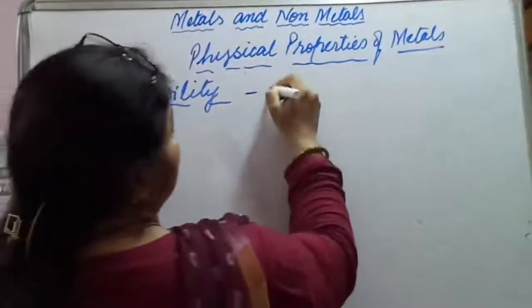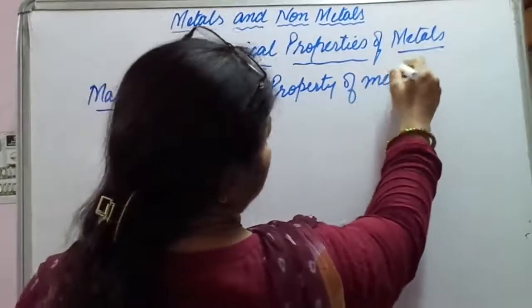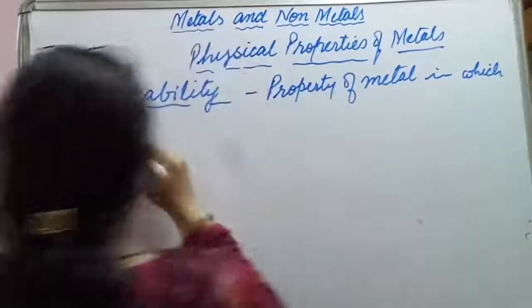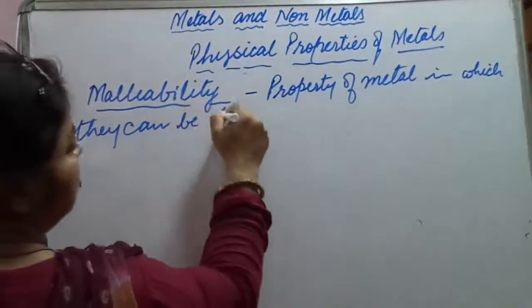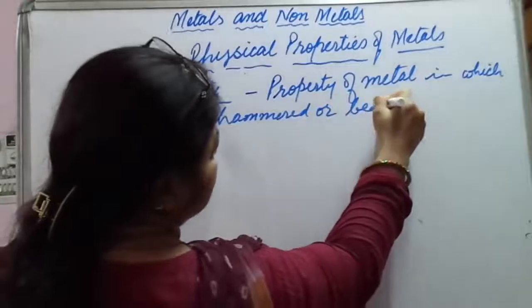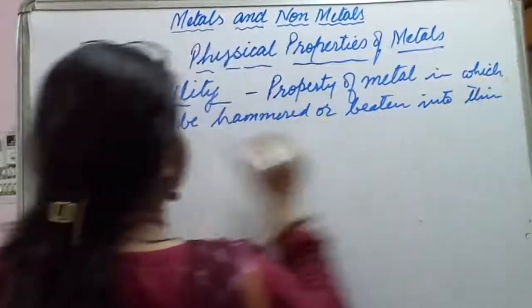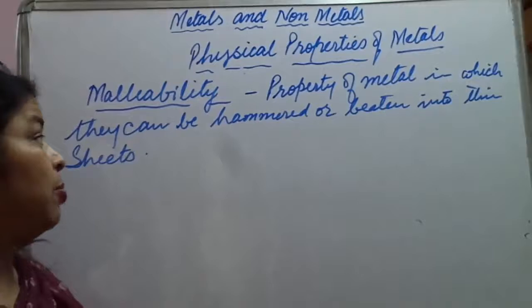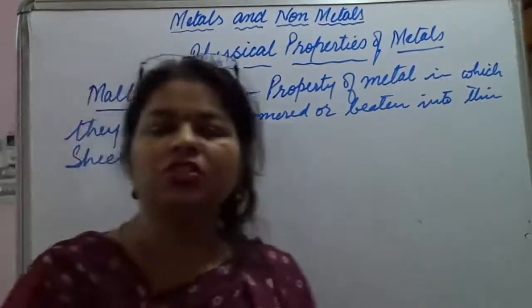Property of metal in which they can be hammered or beaten into thin sheets.